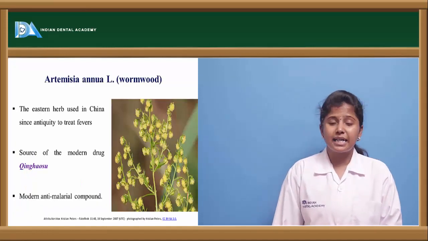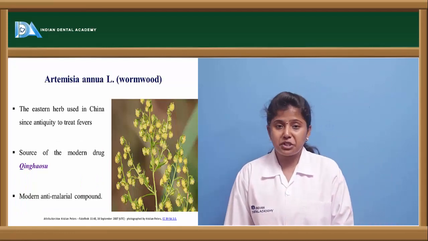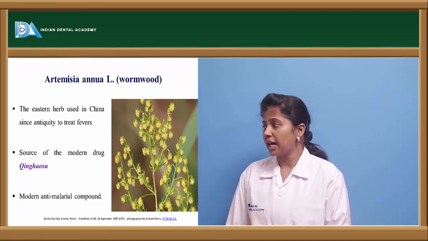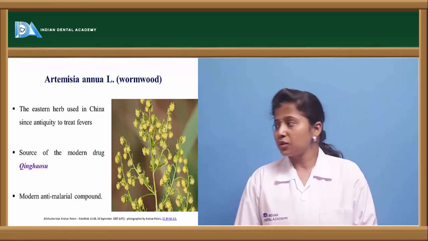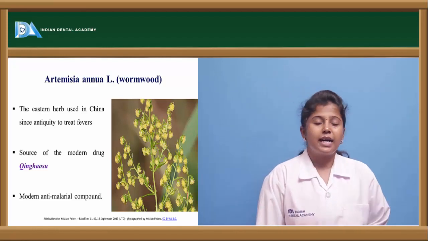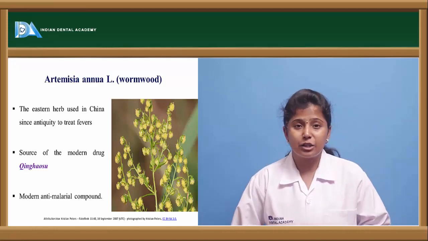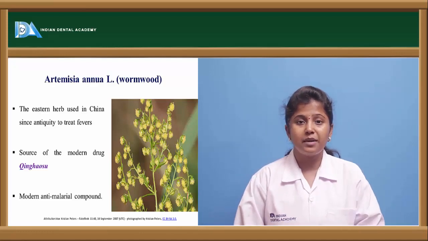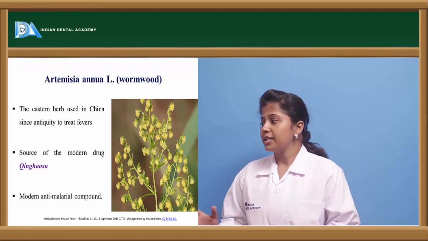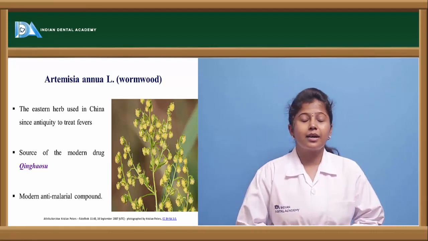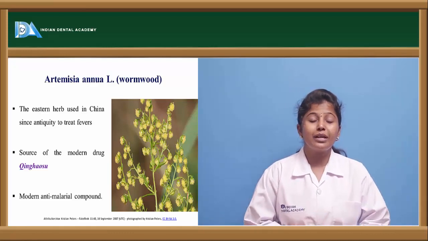The other one is Artemisia. There are various species of Artemisia. Here we see Artemisia annua, which is commonly called wormwood, and this plant is mostly available in China. This is used to treat various